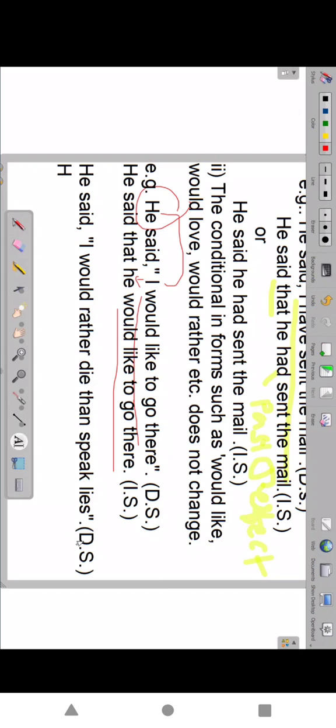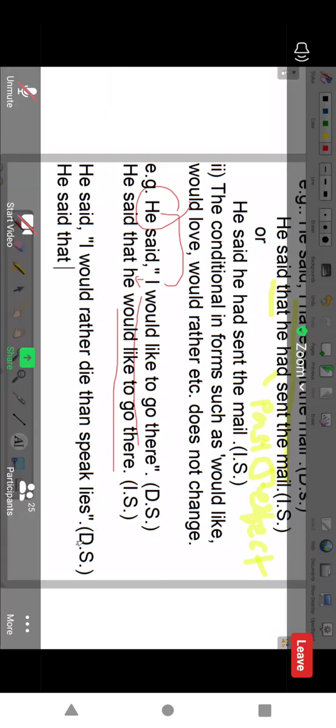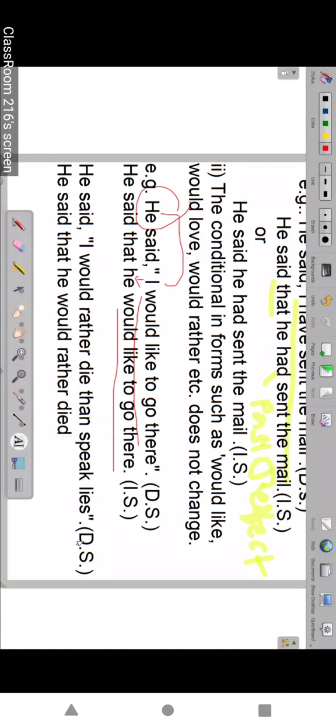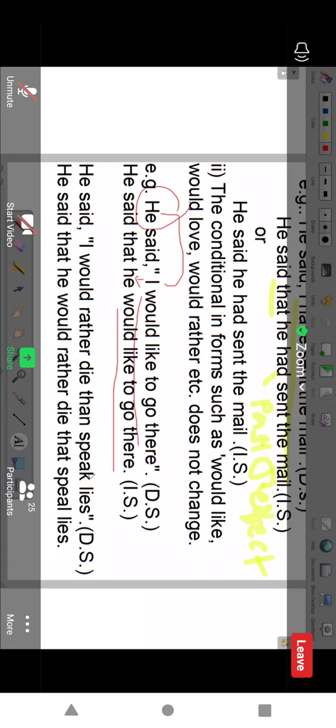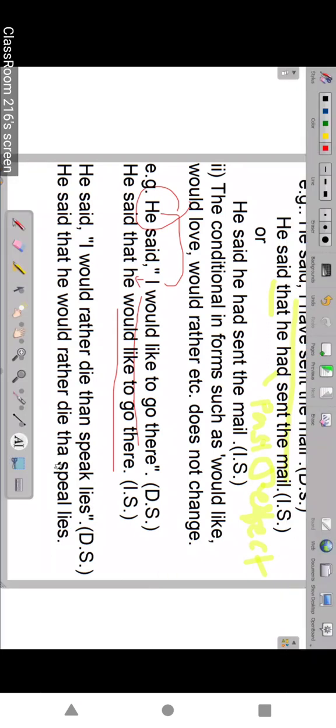What is the indirect speech? He said that he would rather die than speak lies. After would rather comes verb one, and after than also verb one: speak lies.